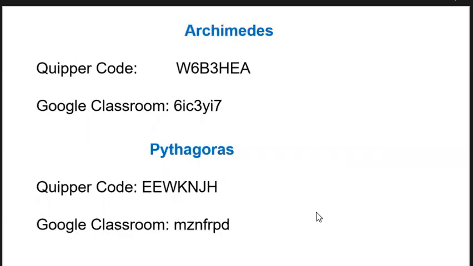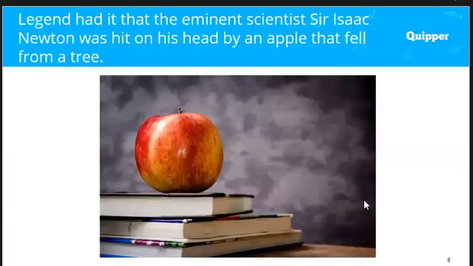As we begin our new lesson for this General Physics 2, legend has it that the eminent scientist Sir Isaac Newton was hit on his head by an apple that fell from a tree. According to some historians, there was a time when Isaac Newton was sitting under a tree, then an apple fell on his head.